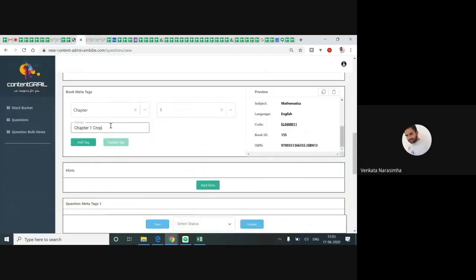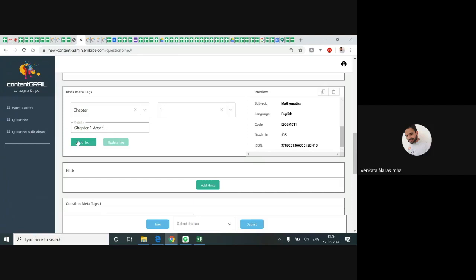Similarly, how it is written, capital P, like this. You understand? Chapter 1 here, however it is mentioned in the book, similarly you need to mention it in details. Suppose here it is only chapter 1 and it is areas.